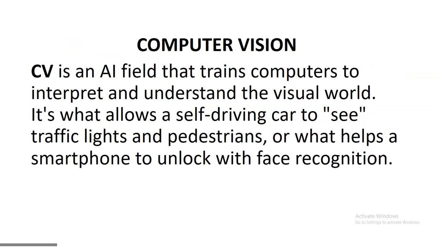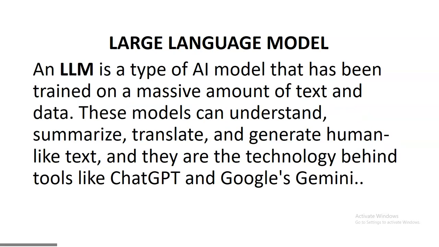All right. So we have computer vision. CV is an AI field that trains computers to interpret and understand the visual world. It is what allows a self-driving car to see traffic lights and pedestrians, or what helps a smartphone unlock with face recognition. I don't need to say so much. The technology behind it is called computer vision. Now you know, alright?